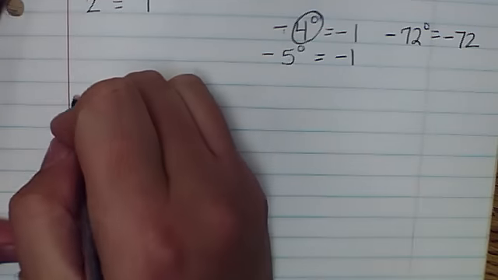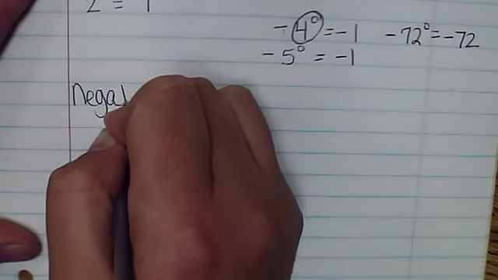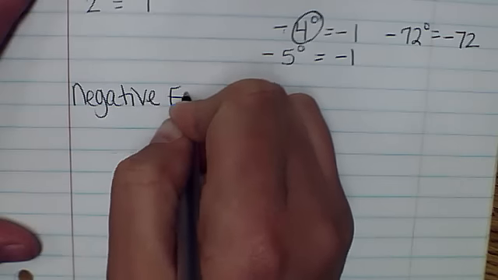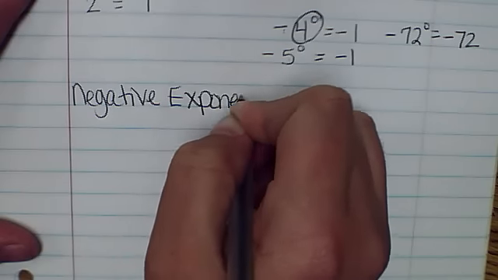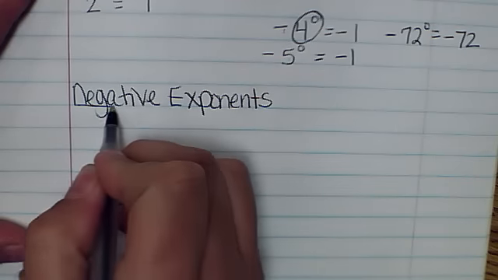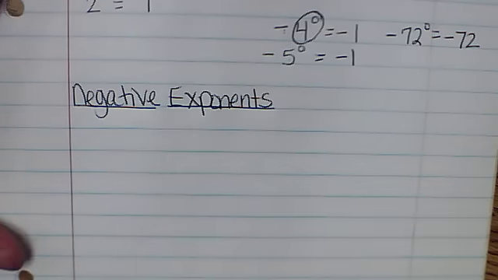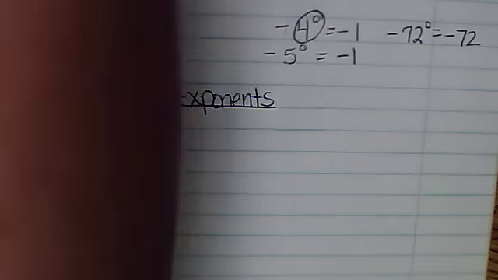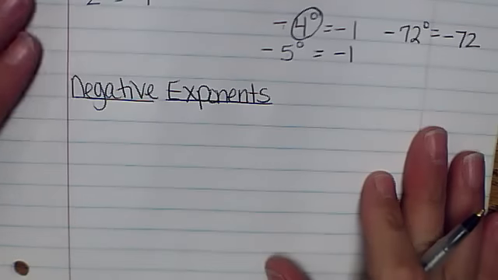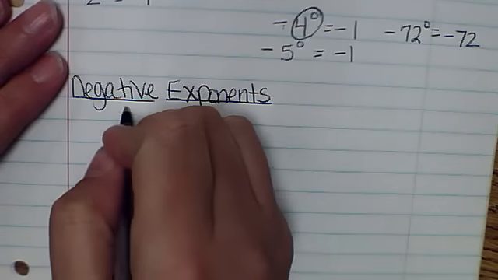Okay. The next thing we're going to talk about are negative exponents. The definition of a negative exponent is this.